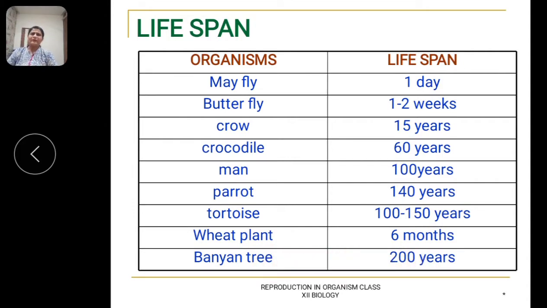And like that, there are many other organisms like fruit fly. It is 30 days. For rice plant, it is 3 to 4 months. For rose, it is 5 to 7 years. For dog, it is 10 to 13 years. For crow, it is 15 years. For banana tree, it is 25 years. For monkey, 26 years. Horse, 60 years. Elephant, 65 years. Mango tree, 150 to 200 years. So this is about the lifespan of different organisms.